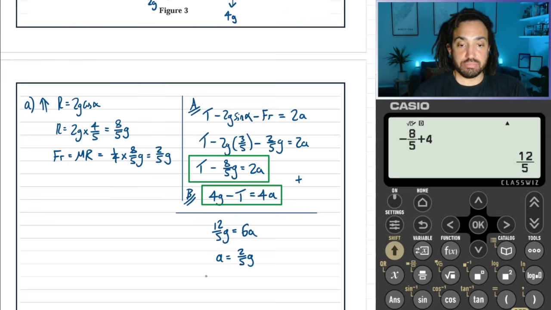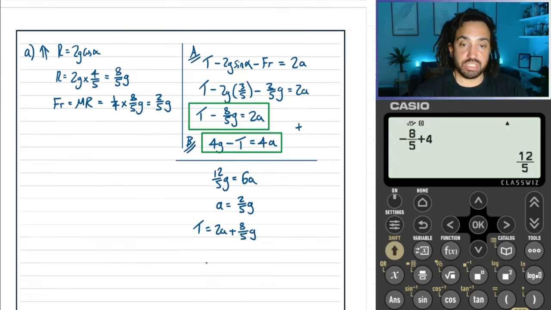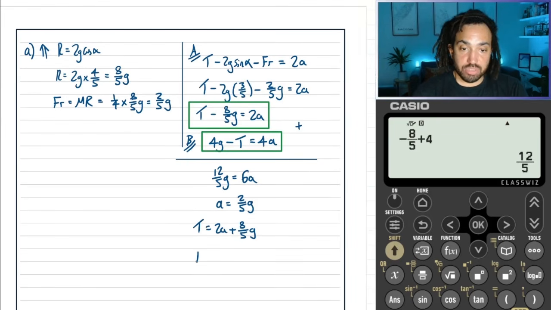Okay, great. So then we can substitute back into, let's say this one here, because T must equal 2a plus 8/5 g, just rearranging that first equation there. So T is equal to, now 2 lots of a is going to be 4/5 g plus 8/5 g, which gives us a total of 12/5 g.